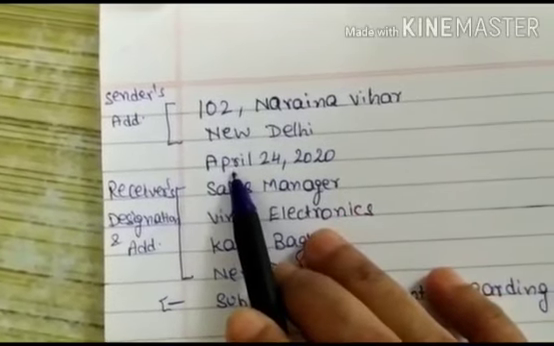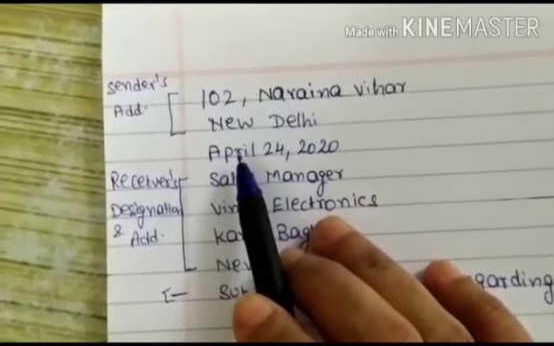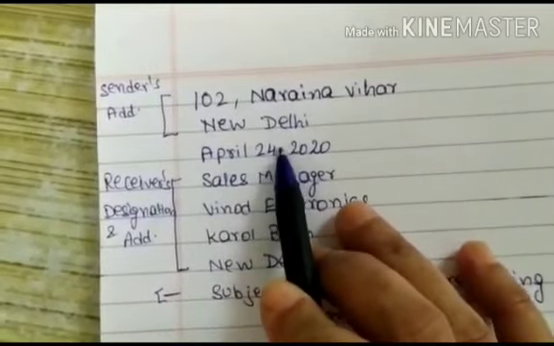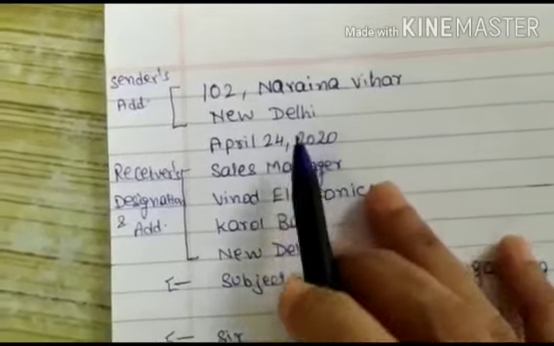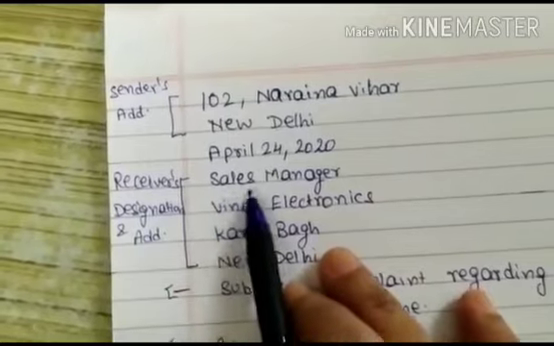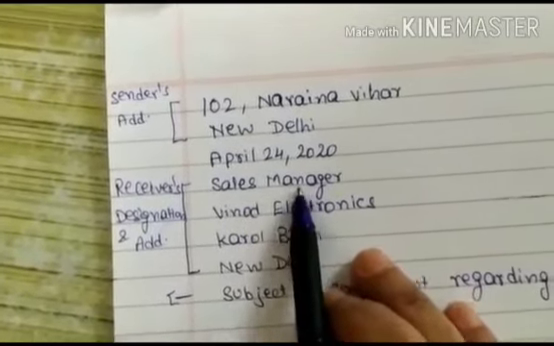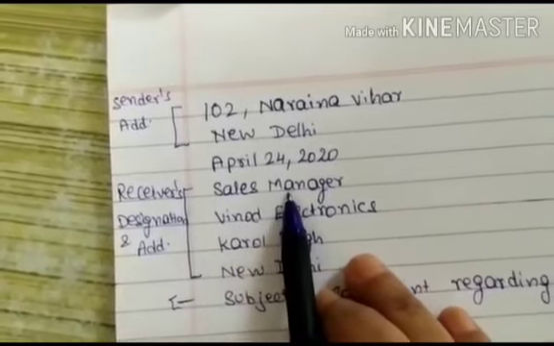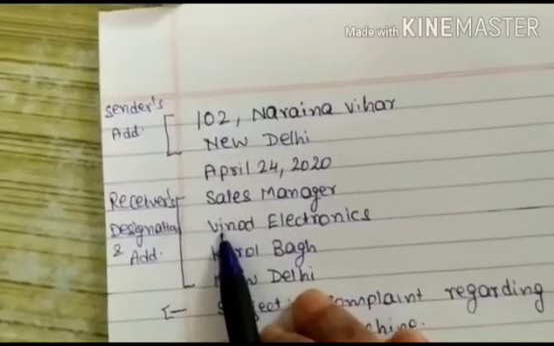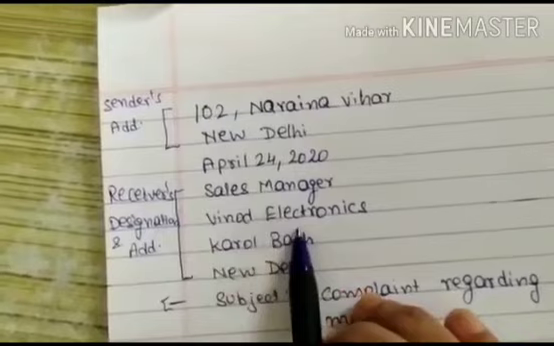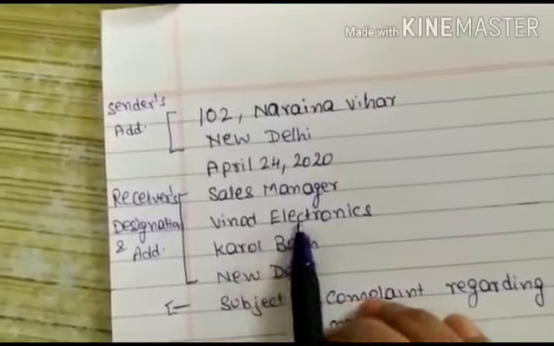Then comes the date. Date should be written in this format only. First is the month, then date, comma and year. After this, you can see that I have written the designation of the person to whom the letter is addressed, or the person who will receive the letter. And after that, the formal address or the official address of that person is given.